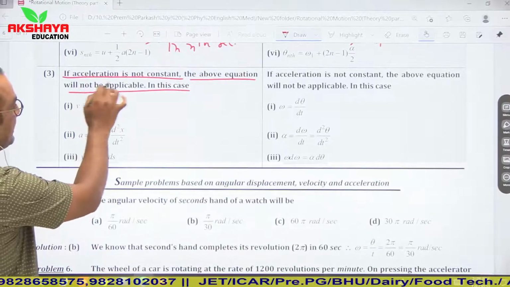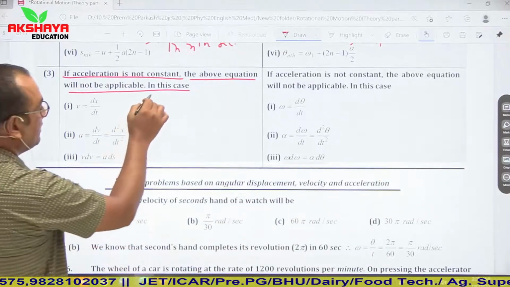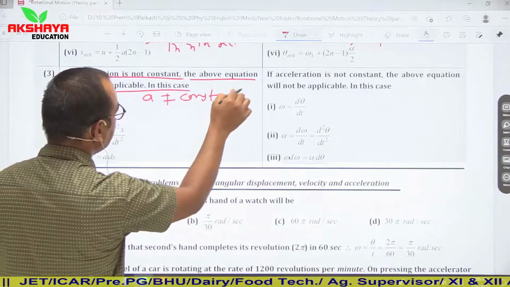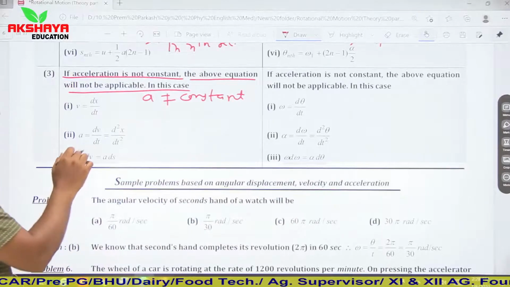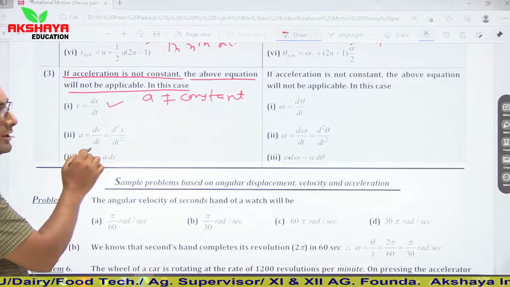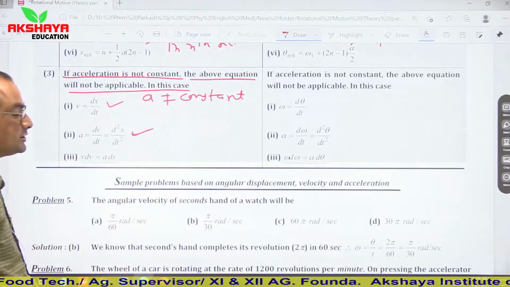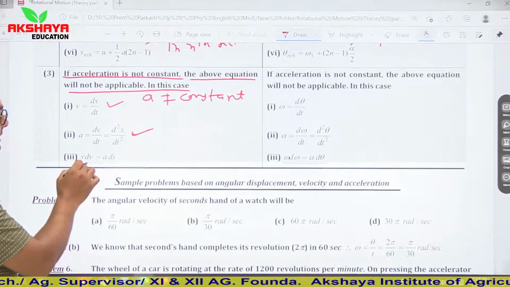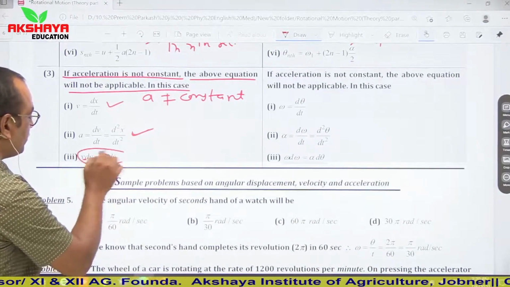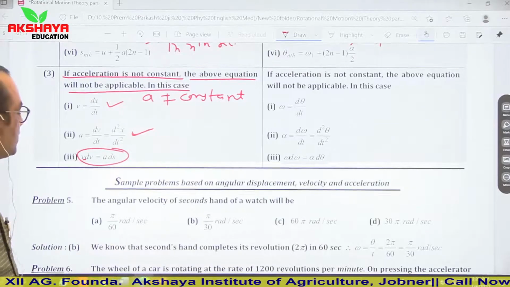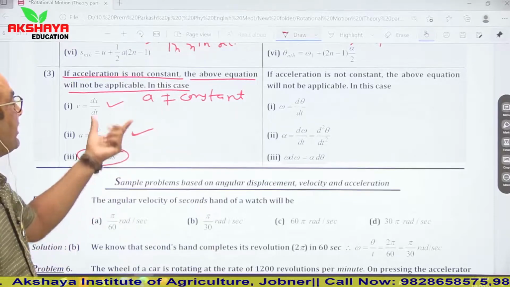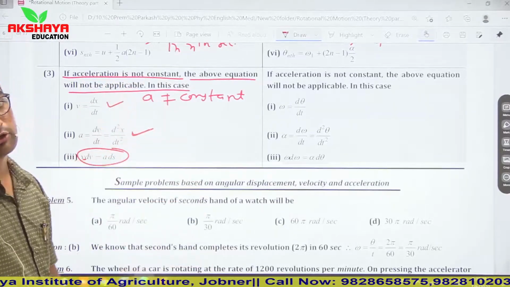Now see, if acceleration is not constant, in that condition we will use simply these relations: v is equal to dx upon dt, a is equal to dv upon dt, or d square x upon dt square. Clear? Or you can say v dv is equal to a into ds. So these relations can be used to solve the questions when acceleration is not constant.